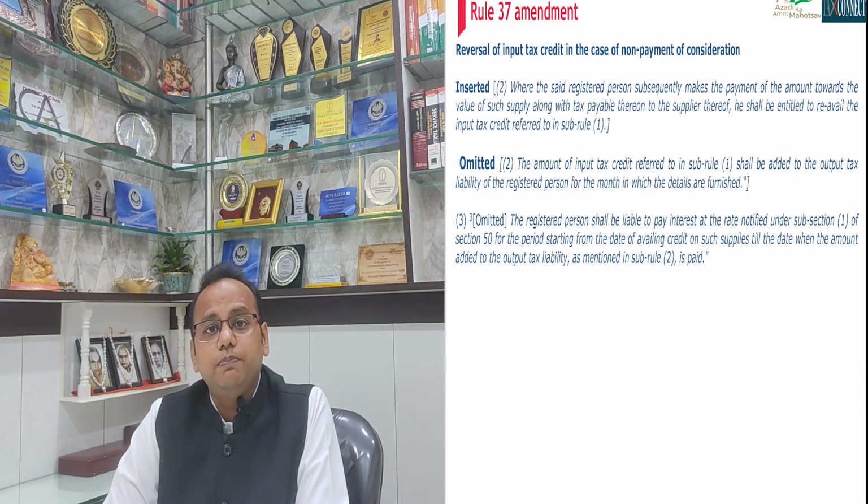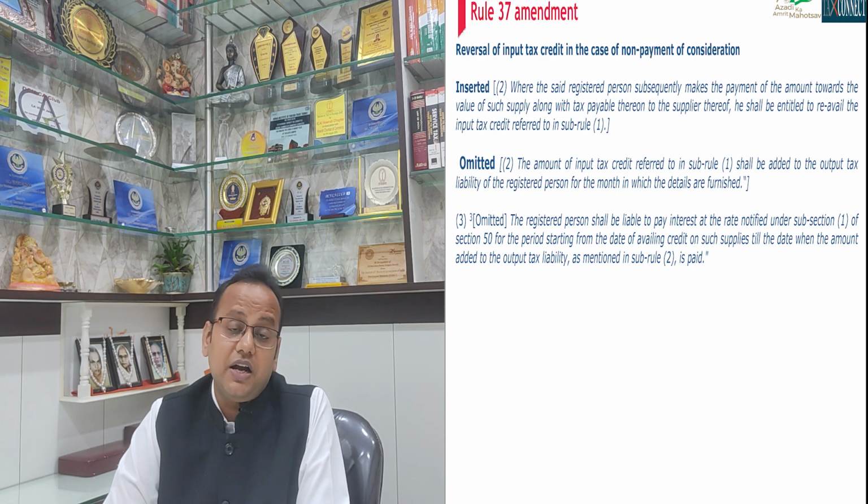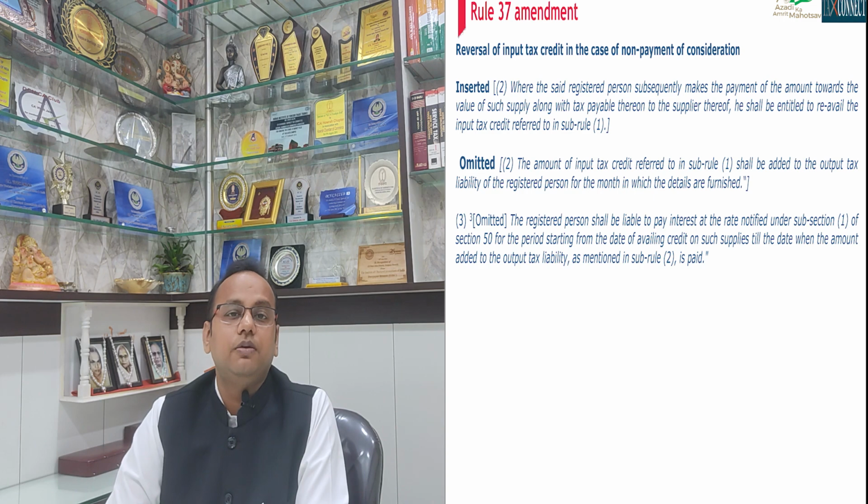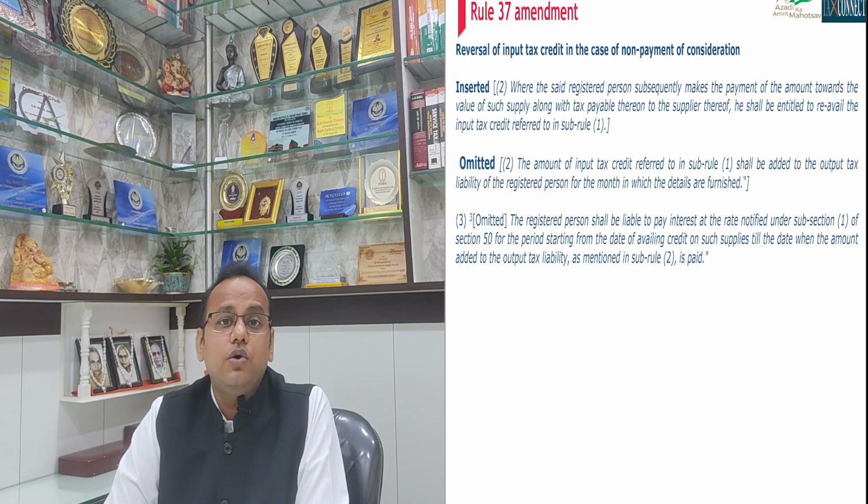So even if you have not paid 1,000 rupees of GST with 5,000 rupees of taxable value, from this amendment what is understood is that you have to reverse even the 17,000 of input tax credit which you have taken, and the taxable value and tax amount on which you have already paid to the supplier.